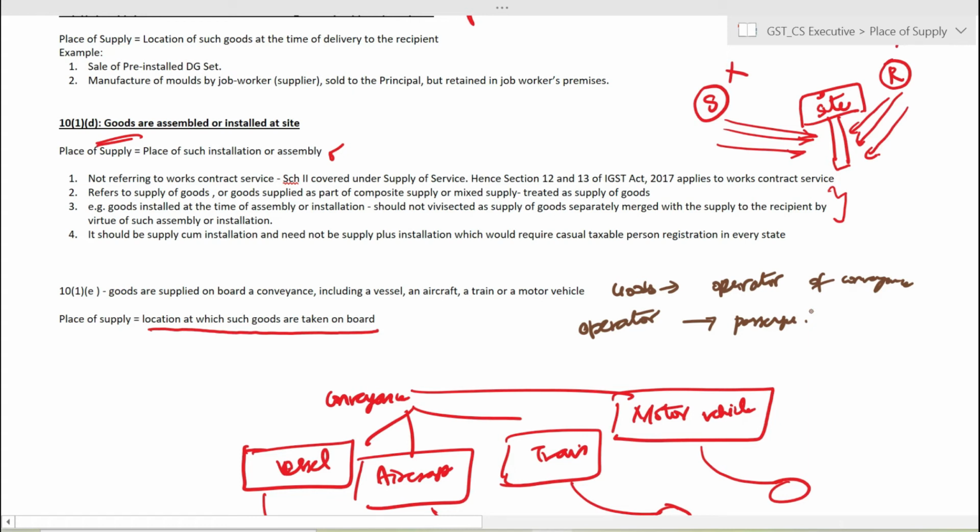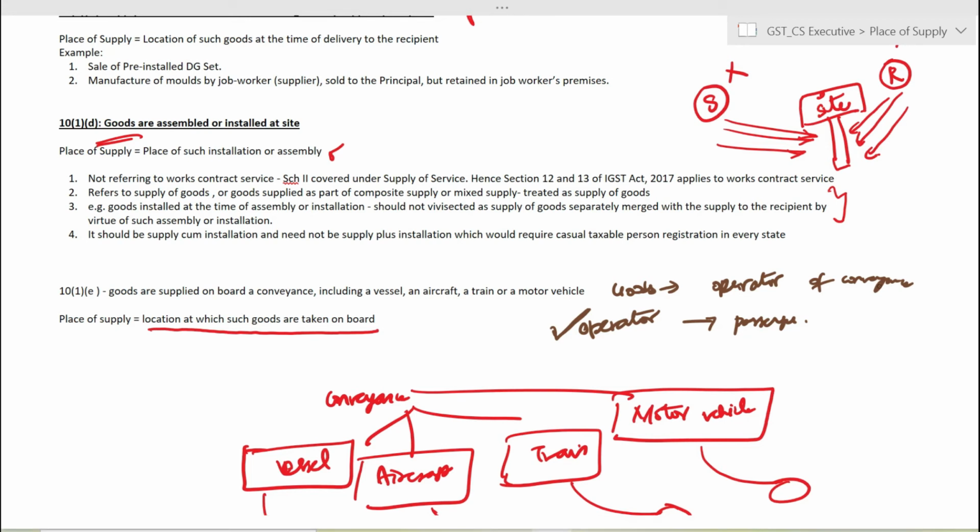So this clause covers the second limb of the transaction. The goods supplied by the operator to the passenger is being covered under 10(1)(e). All transactions falling under the first limb of the transaction, that is the goods being supplied to the operator of the conveyance, are covered under the other provisions. It will not be covered under this subsection.